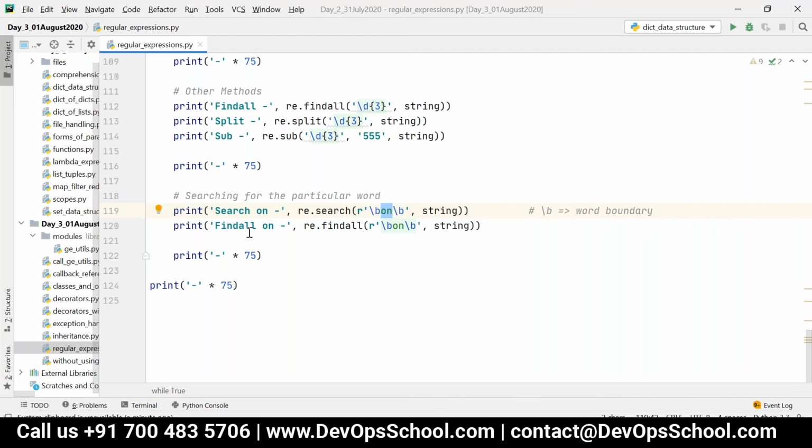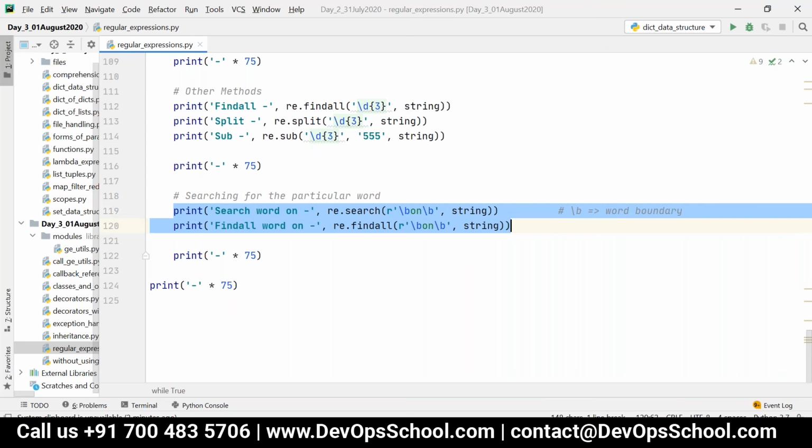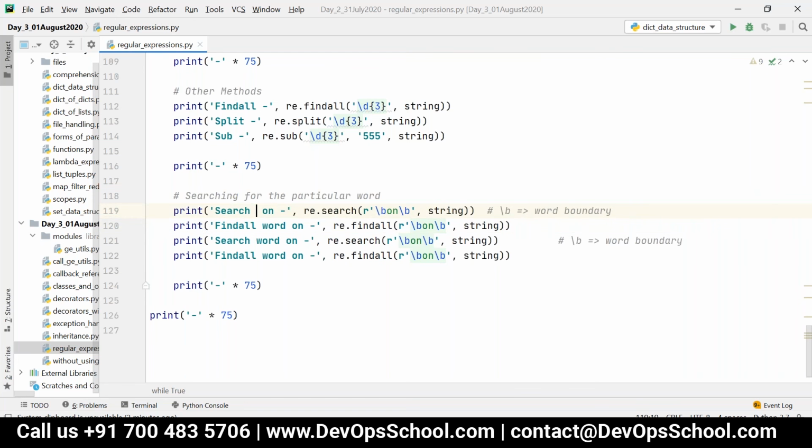Let me write it like this: search word on, findall words on. See, for example, now you can find the difference, that is without this \b.